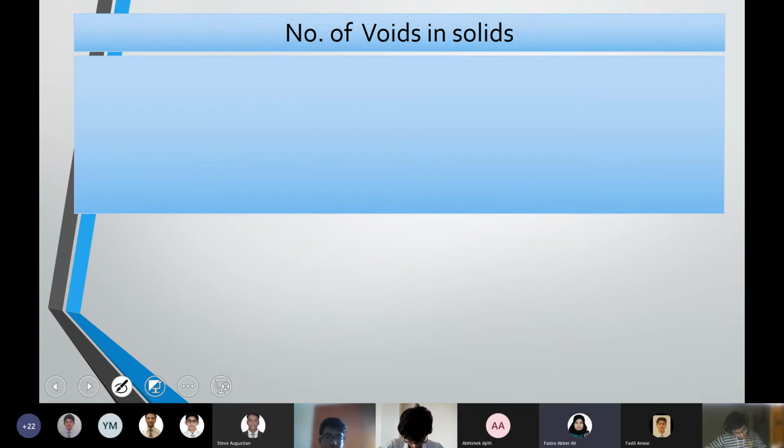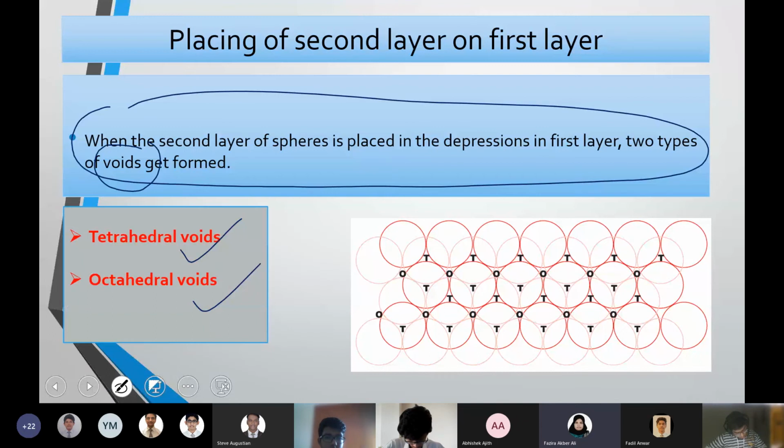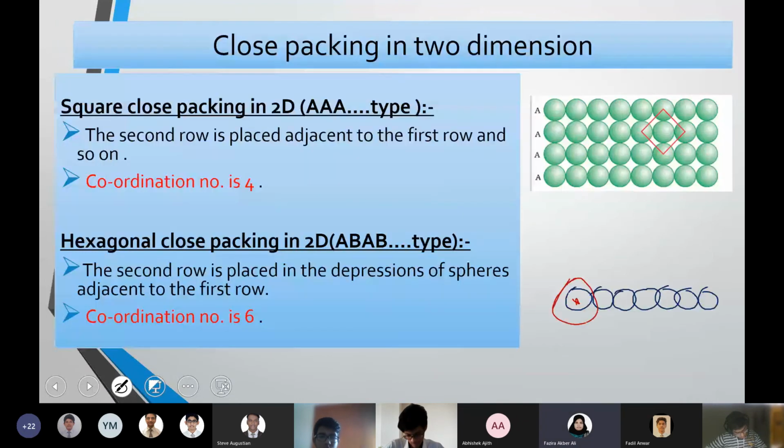I think I forgot to mention the abbreviation of these terms. If you've written it in your notebook, square close packing and hexagonal close packing, abbreviations SCP and HCP. Here HCP is more important, because after learning 3D you will understand that in reality all solids have a 3D arrangement. That is what is true. So we discussed 1D and 2D; we just need to know how it is progressing finally to 3D.